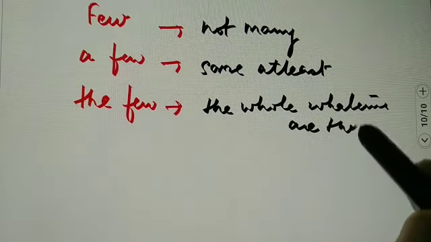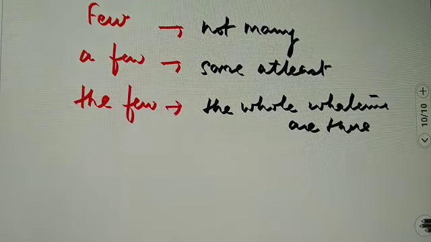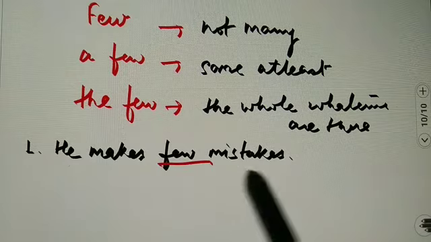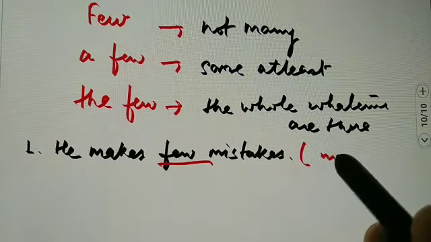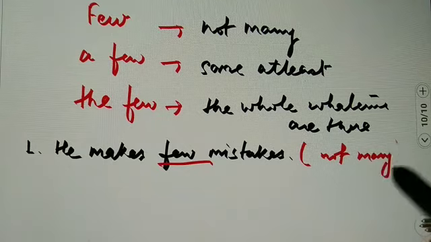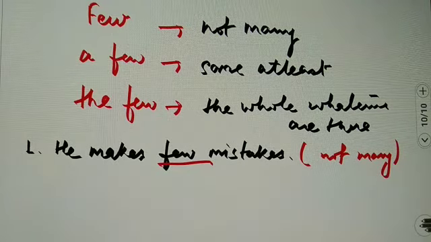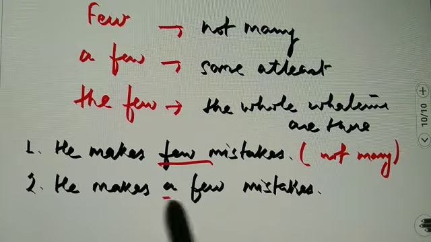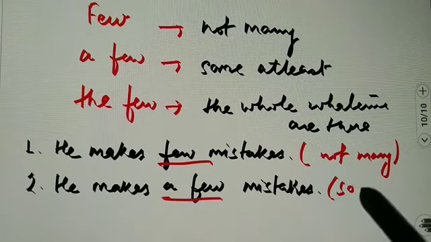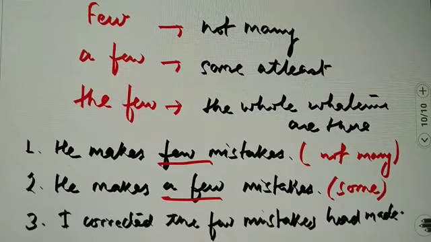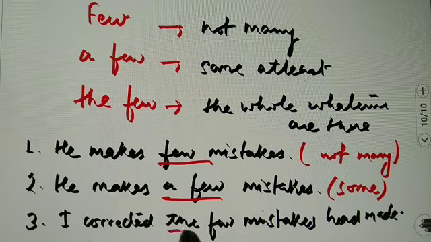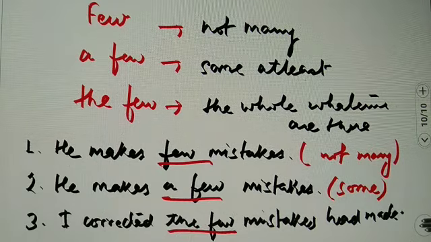Further we will try to understand this by using some examples. Like if we say he makes few mistakes, means not many, or you can say negligible. Further, if we say he makes a few mistakes, means some mistakes. And if we say I corrected the few mistakes he had made, means that I had corrected all the mistakes which he had made. Whole, whatever were there, I corrected them all.